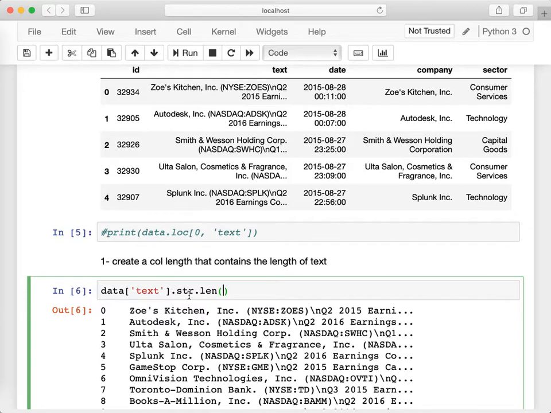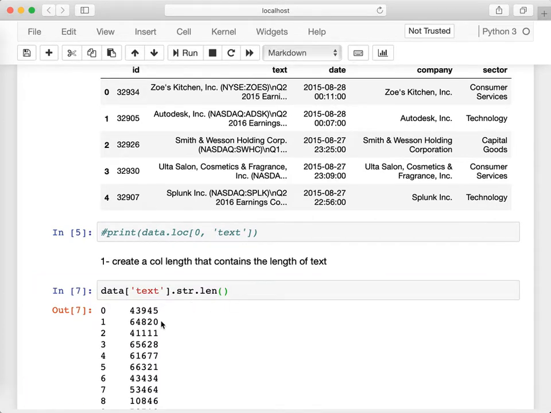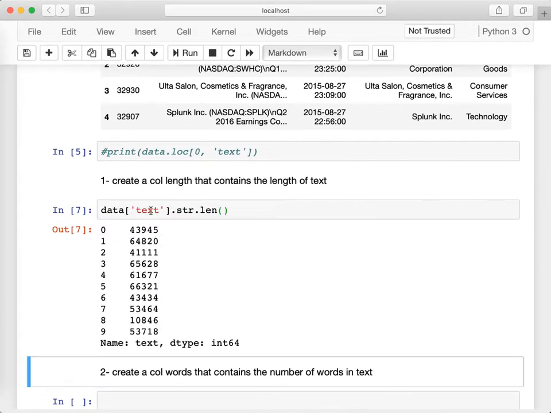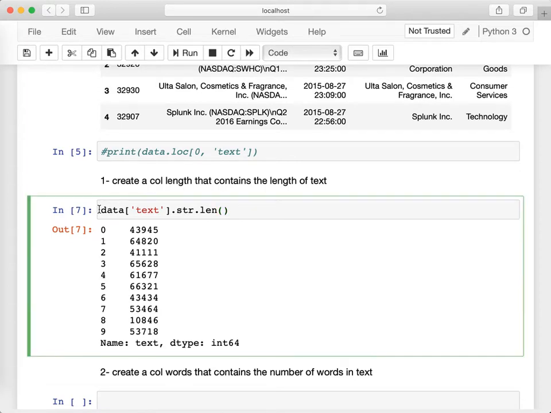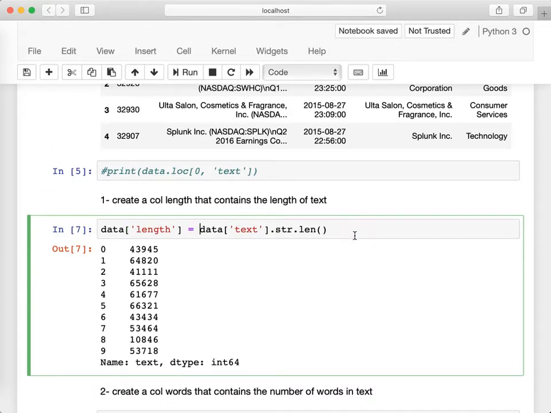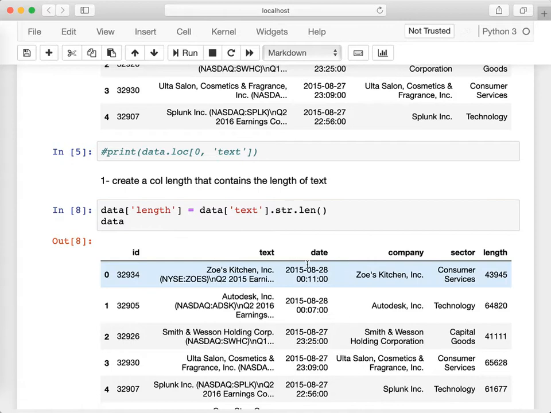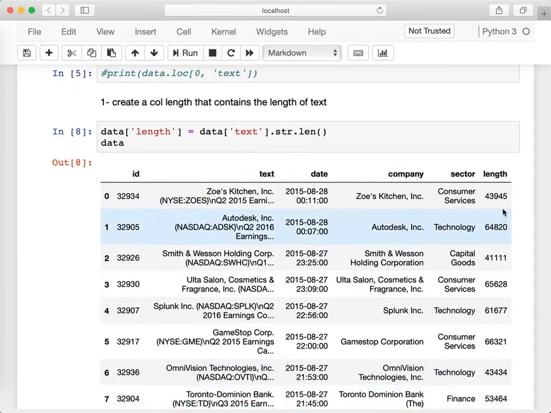So data.text.str.len is going to give me the number of characters, the length of each text of these earning calls. Now the question is asking us to create a column length in the data frame, so I'm just simply assigning it to a column in the data frame called length. And that's basically it.